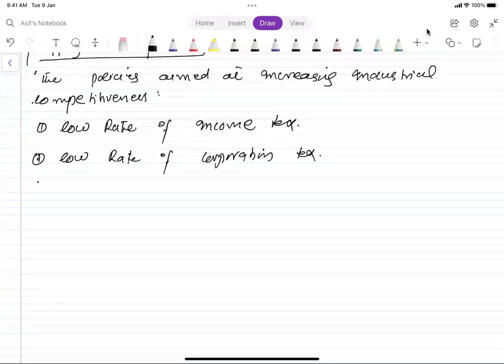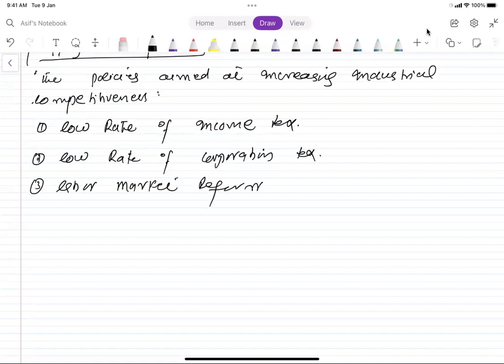Similarly, another thing is labor market reforms. Labor is one of the key economic resources. Most governments want to use policies that will increase the skill and the efficiency of the country's workforce, to encourage workers to demonstrate a strong incentive to work.